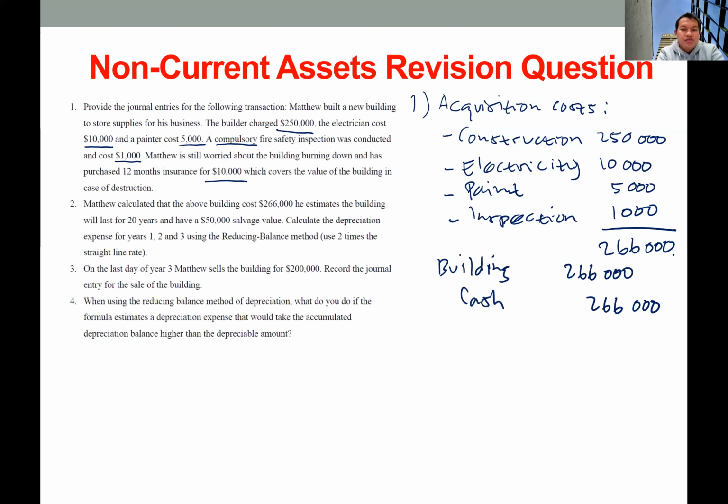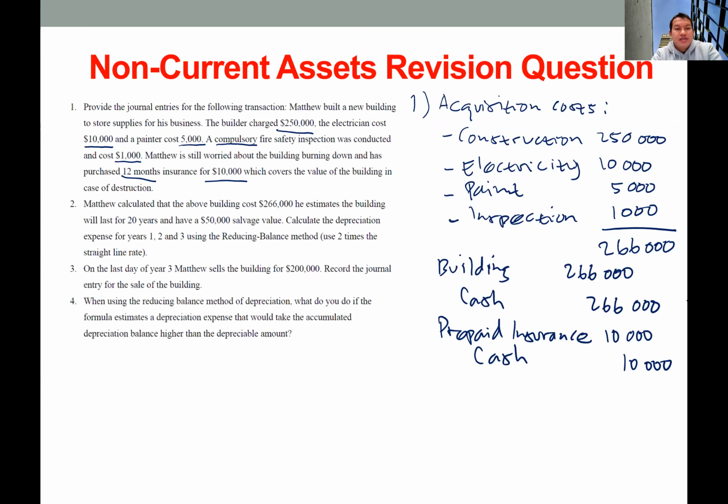This insurance covers a 12-month period, so we should record this as prepaid insurance. So prepaid insurance on the debit side and then cash on the credit side, for 10,000. Okay, so this is the journal entry for number 1.